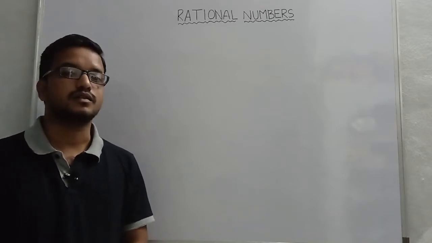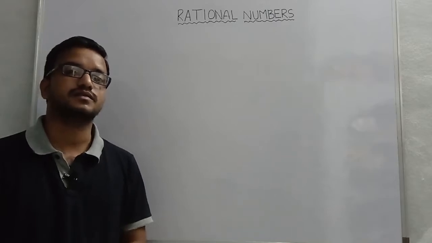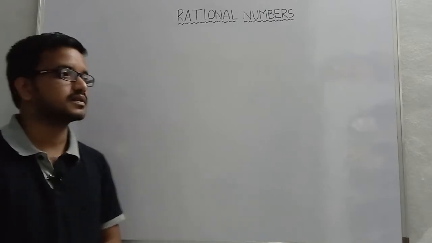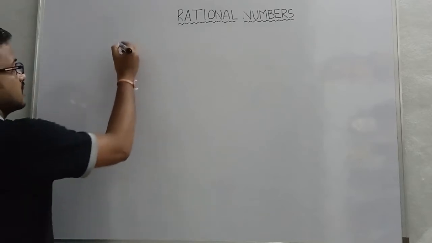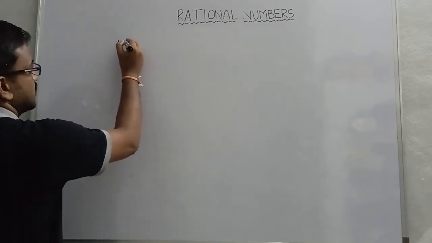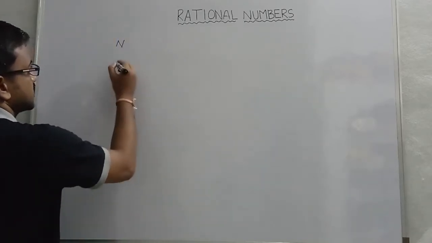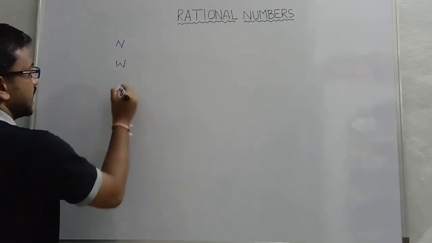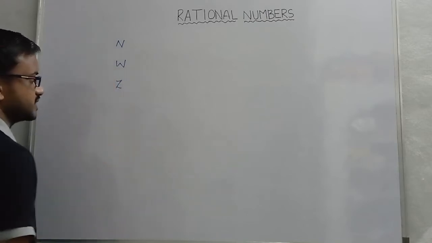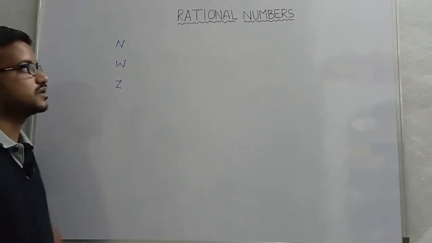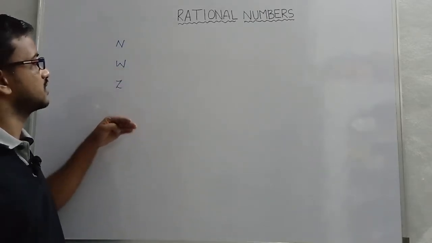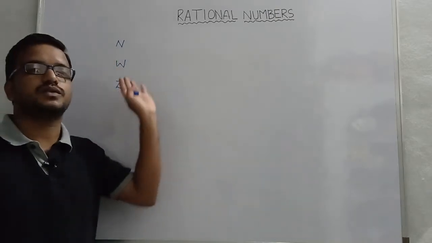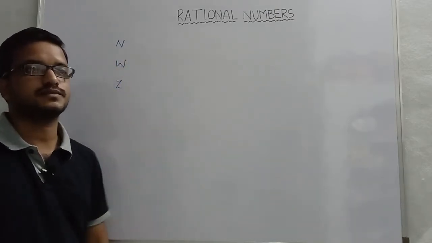Can you recall the number systems? Yes, they are the set of natural numbers, set of whole numbers, and set of integers. So let us observe these systems briefly.